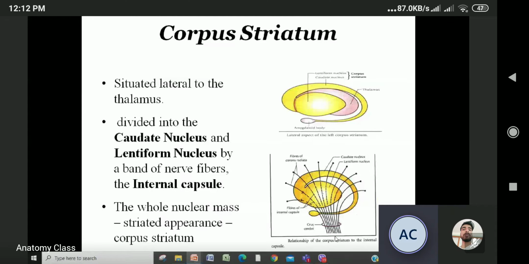Look at it, this internal capsule is going like this, and the band of nerve fibers of the internal capsule divides this into caudate nucleus and lentiform nucleus. The whole of this looks like striatum, so this is known as the corpus striatum.